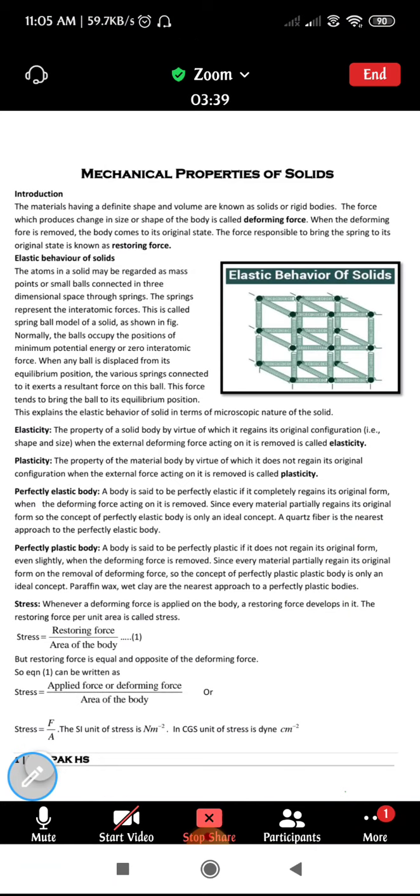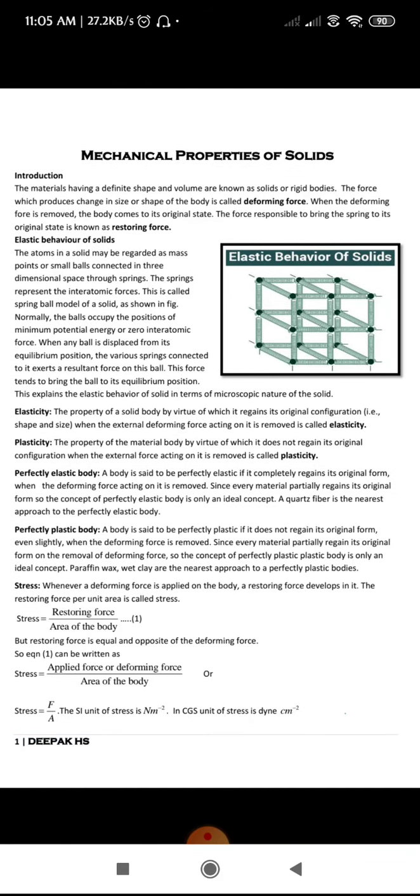Coming to the perfectly plastic body and perfectly elastic body, as you know, no body is perfectly elastic, and similarly no body is perfectly plastic. The perfectly elastic body and perfectly plastic body are only ideal concepts.